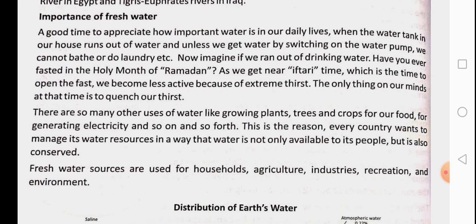Importance of fresh water. If you want to know the importance of fresh water, just for a moment imagine you are at your home doing your work and suddenly there is no water in the water tank.